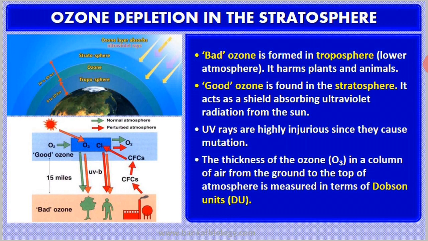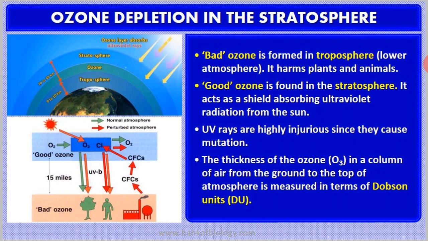Here we are concerned with the good ozone, which is found in the stratosphere. This good ozone acts like a shield or a protective cover around the Earth's surface, because it absorbs ultraviolet radiations from the sun. These ultraviolet radiations are very dangerous to living organisms, because they are of high energy and have the capacity to cause mutations.